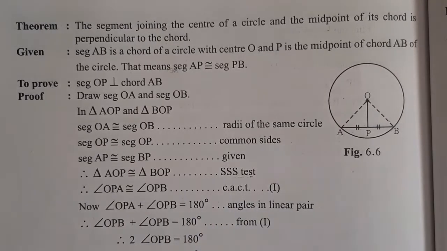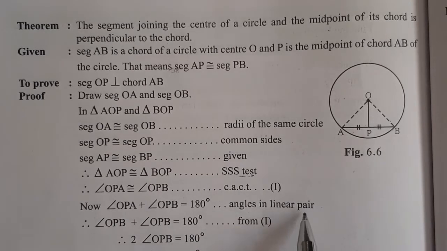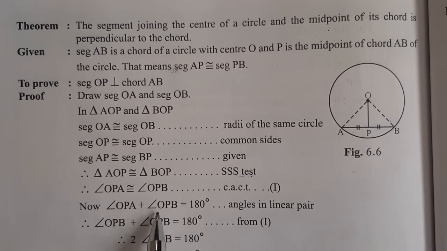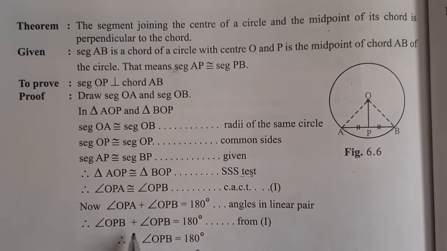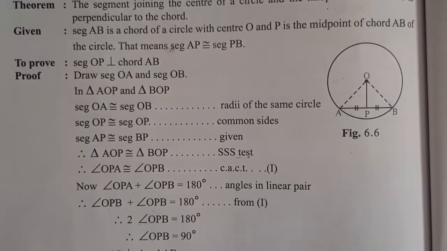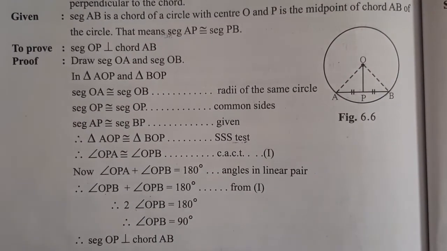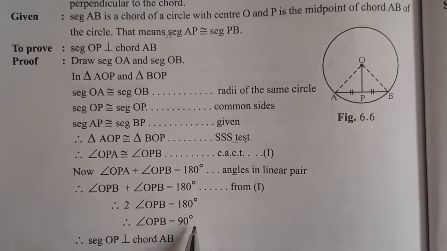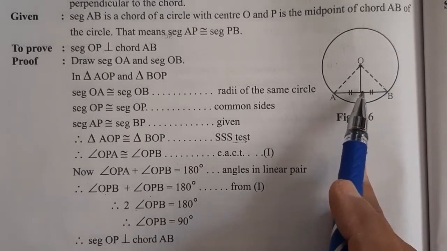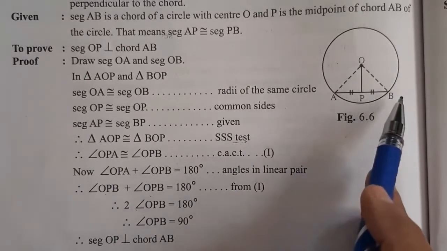But these angles are in a linear pair. So angle OPA plus angle OPB equals 180 degrees. But here both these angles are congruent, so instead of any one, we can write it two times. So angle OPB plus angle OPB equals 180 degrees. That means 2 times angle OPB equals 180 degrees. So if we shift the 2 to the right hand side, we get angle OPB equals 90 degrees. And if it is 90 degrees, that means segment OP is perpendicular to chord AB.